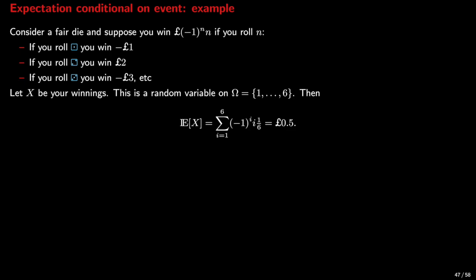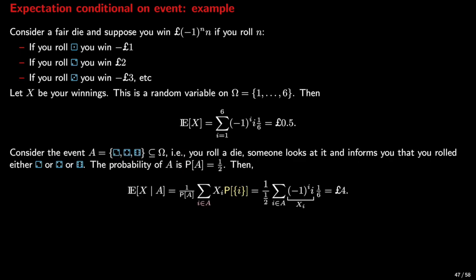Let X denote exactly your winnings. This is a random variable, X is a random variable on the familiar probability space of a fair die. Then the expected winnings can be found to be 0.5 pounds. Now consider the event A = {2, 4, 6}. This means you roll a die, someone looks at it without revealing it to you, and they inform you that you've rolled either a 2, a 4, or a 6.